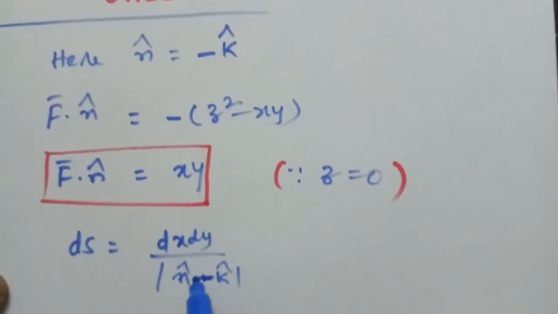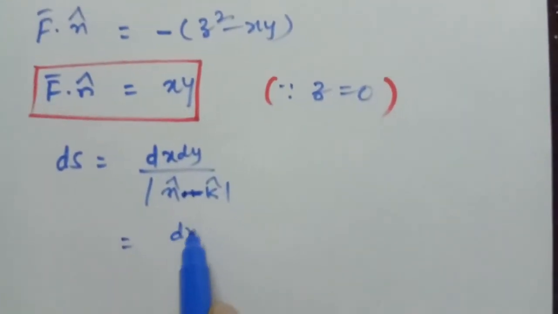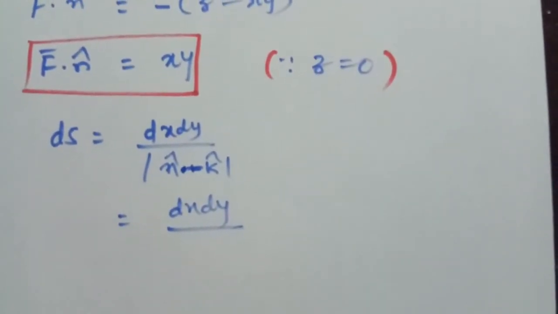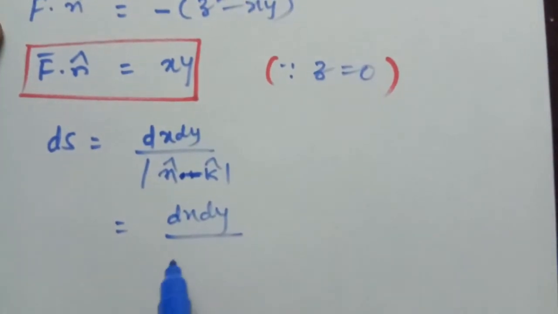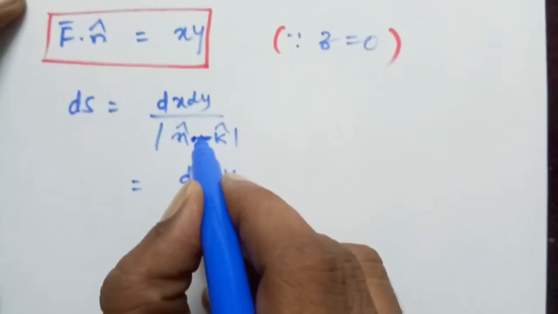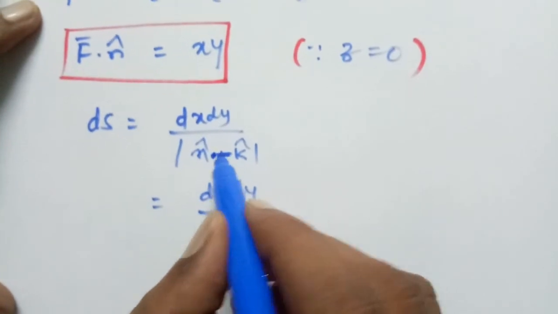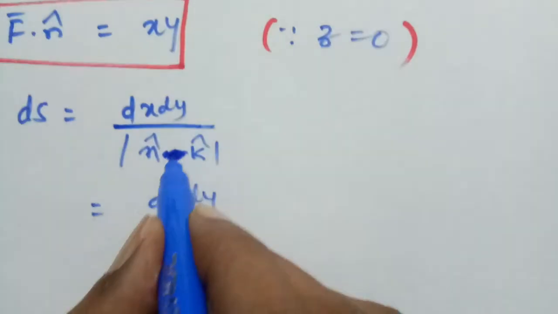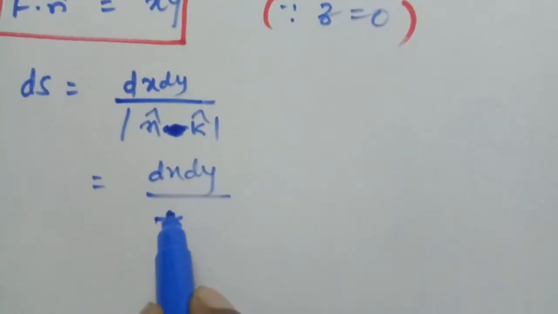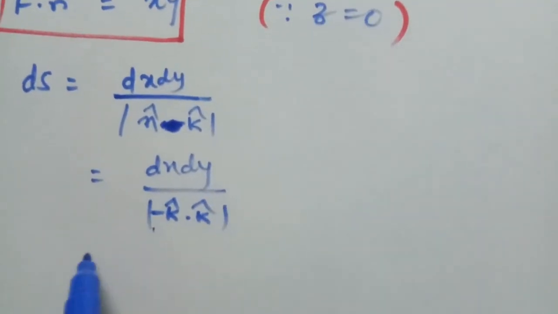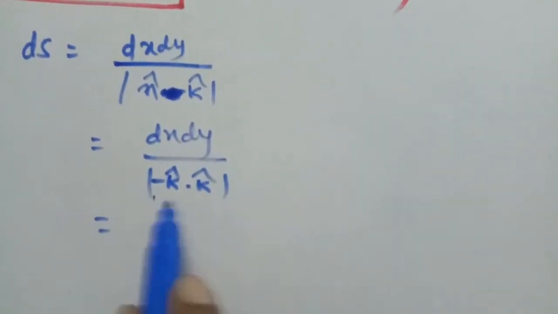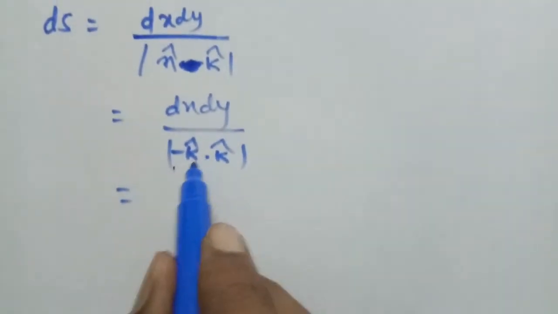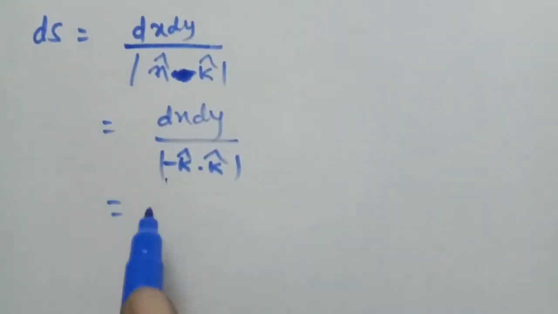Therefore, this is equal to dx dy by modulus of n cap dot k cap, that is minus k cap dot k cap, which is equal to modulus of minus 1, and the modulus is equal to plus 1.